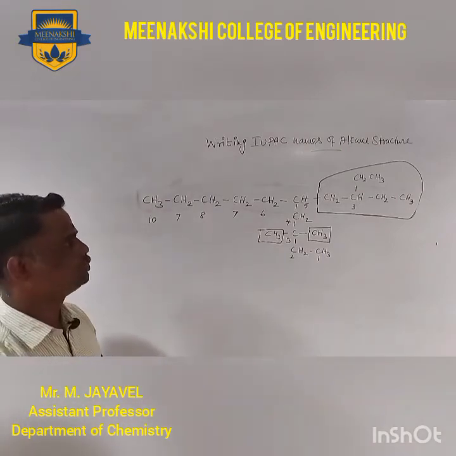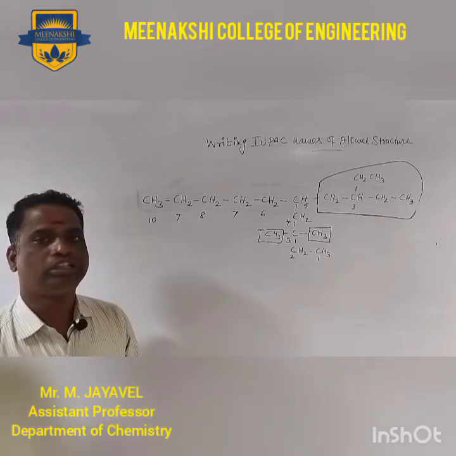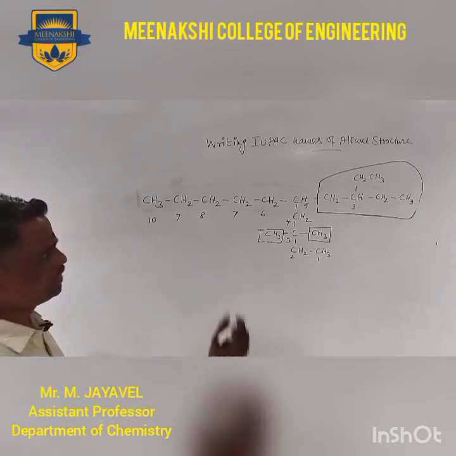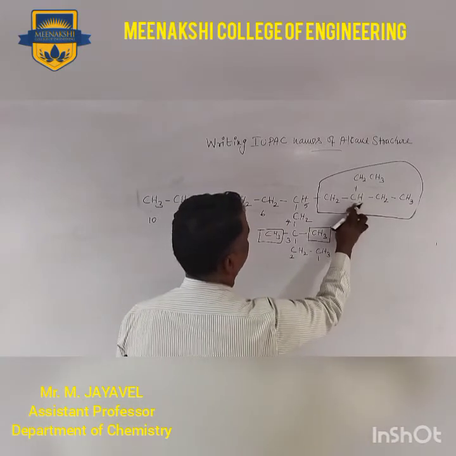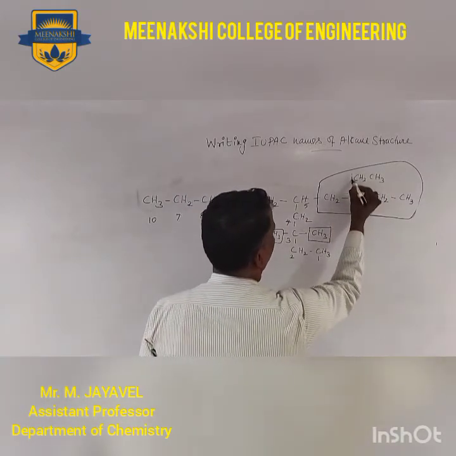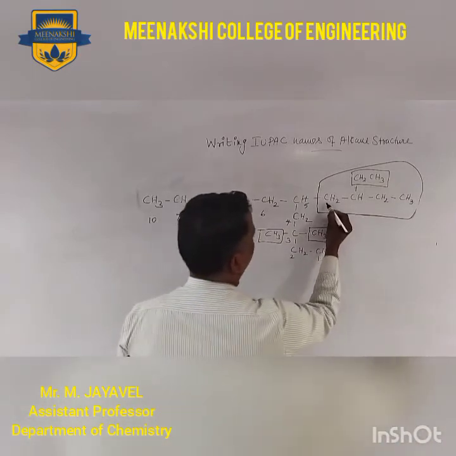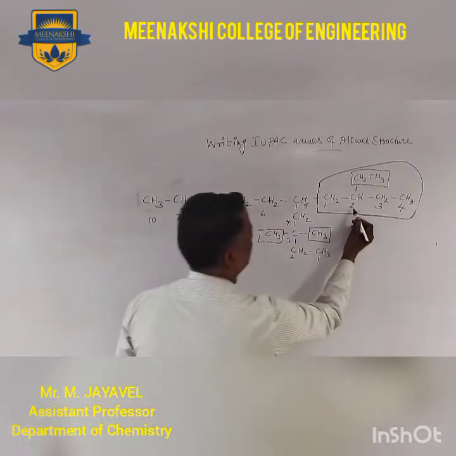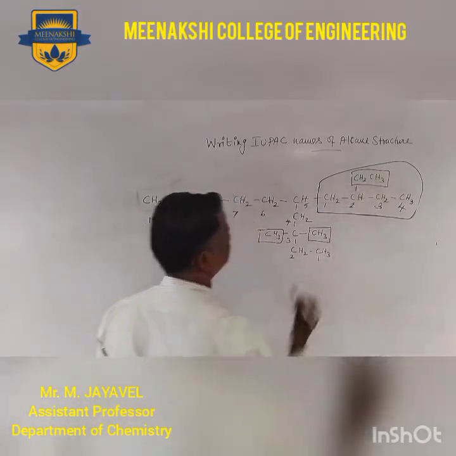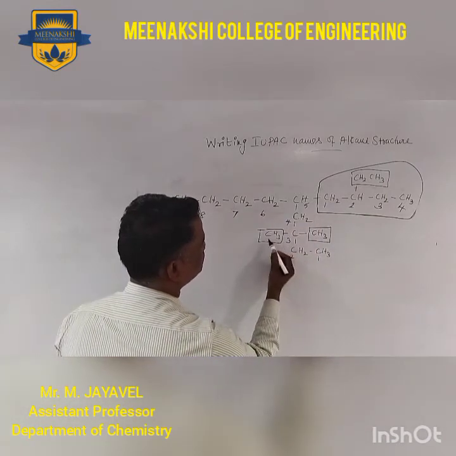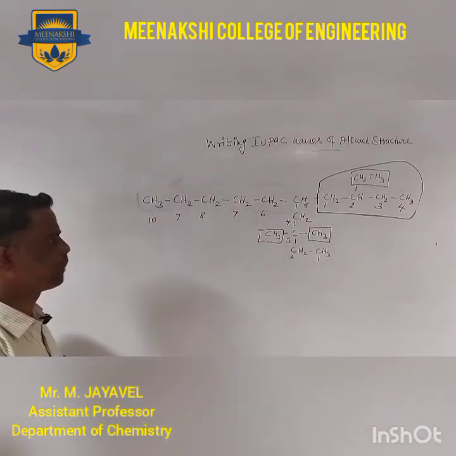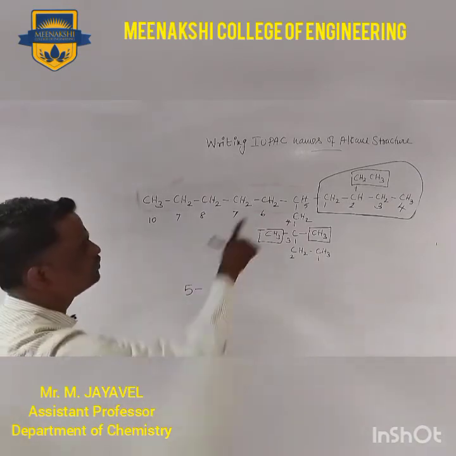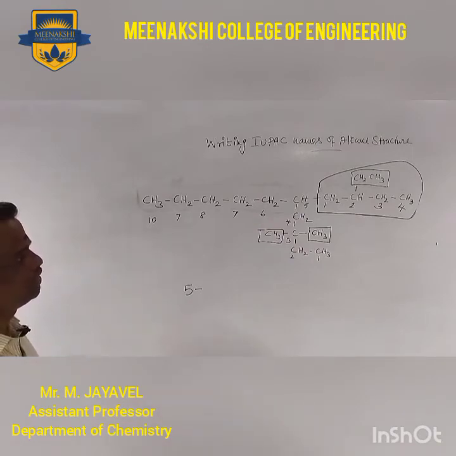Now, as usual, first you write the branching, followed by the parent chain. You can see here at the fifth position, one more branch is present. 1, 2, 3, 4. At the second position there is an ethyl group. At the third position, 2 methyl groups. Now write the IUPAC name. At the fifth position,